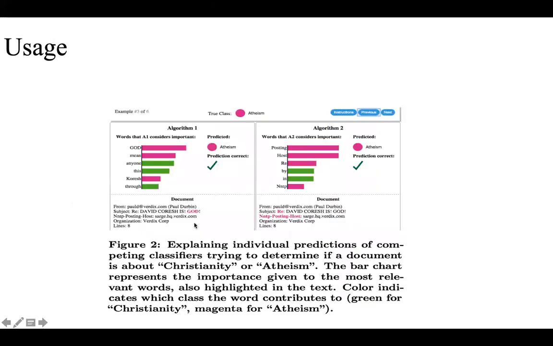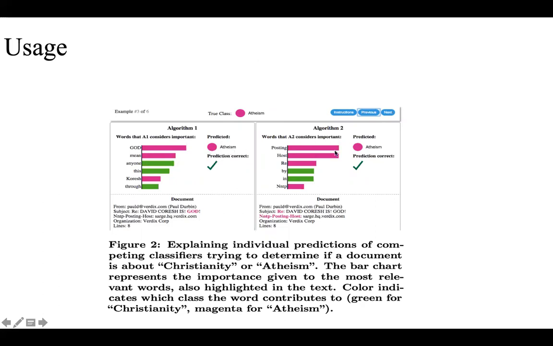One of the usages they have highlighted is, let's say we have trained two algorithms on a news corpus, where the task was to predict whether the news is atheism related or Christianity related. Both of them predicted atheism, and the prediction is correct, but the first algorithm says God and forest were important words, and that's why it predicted atheism.